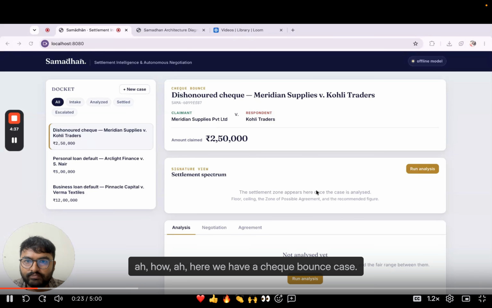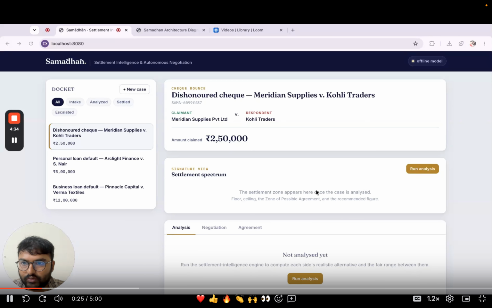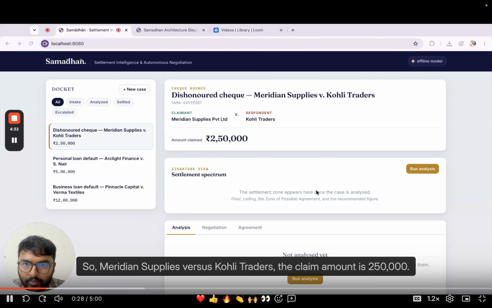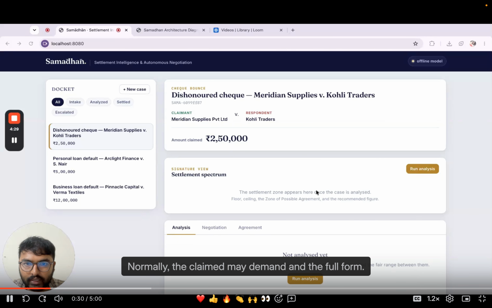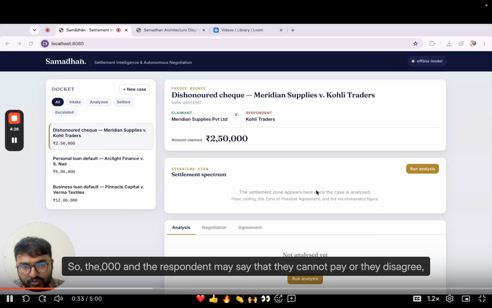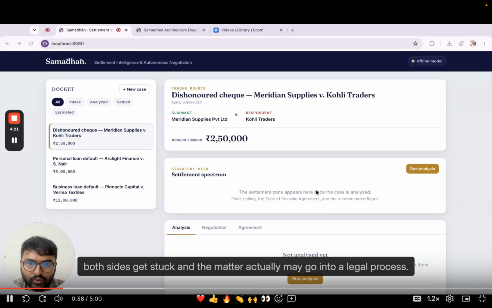For example, here we have a check bounce case. Meridian Supplies versus Coily Traders. The claim amount is 2,50,000. Normally the claimant may demand the full 2,50,000 and the respondent may say that they cannot pay or they disagree. Both sides get stuck and the matter may actually go into a legal process.